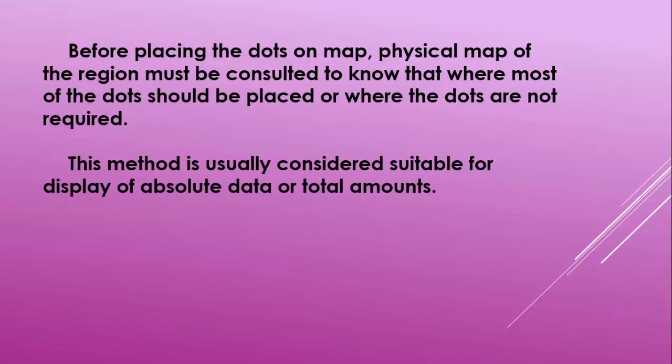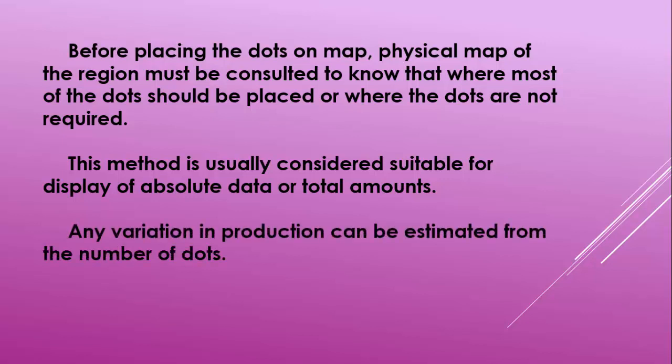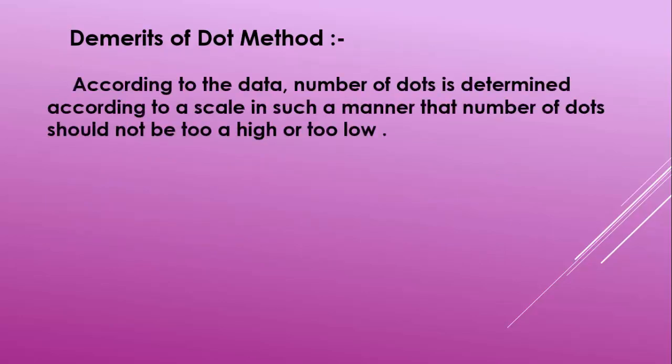This method is usually considered suitable for display of absolute data or total amounts. Any variation in production can be estimated from the number of dots. There are some demerits of dot method as well. According to data, number of dots is determined according to a scale in such a manner that number of dots should not be too high or too low.